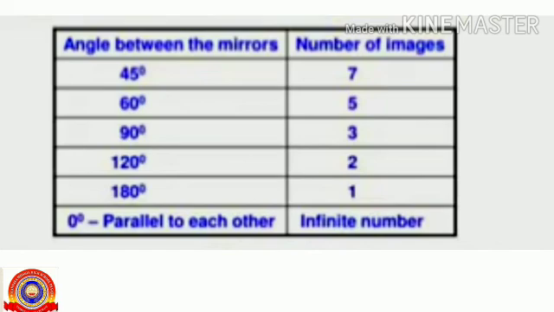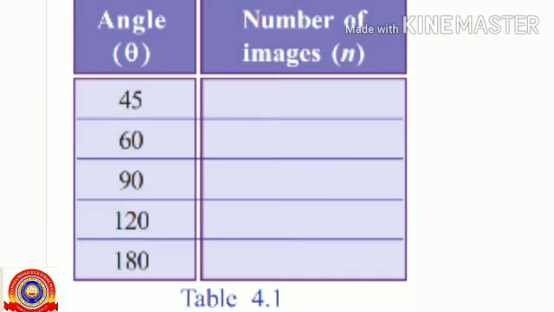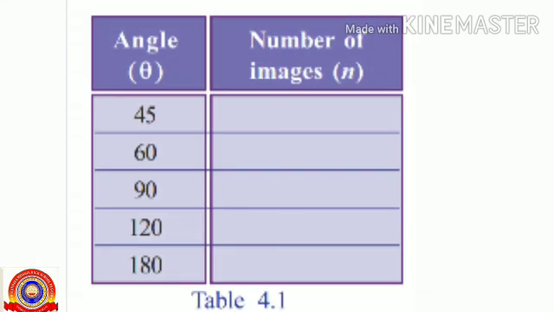Like this, we can find out the number of images by applying this formula to different angles between the mirrors that you can see here. So try to complete the table 4.1 and find out the number of images using this formula.